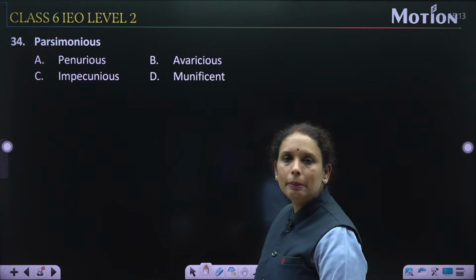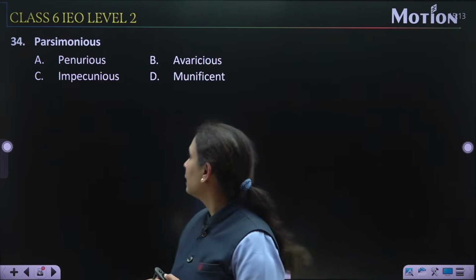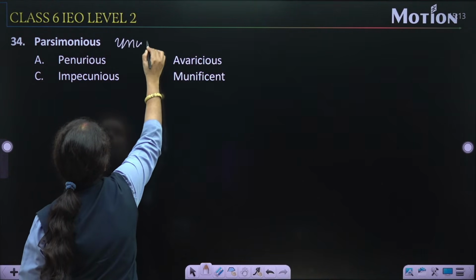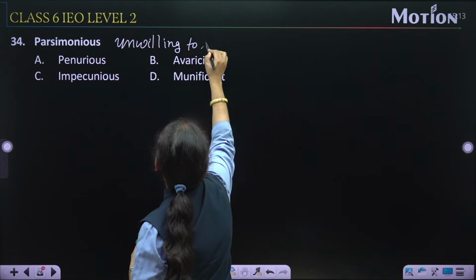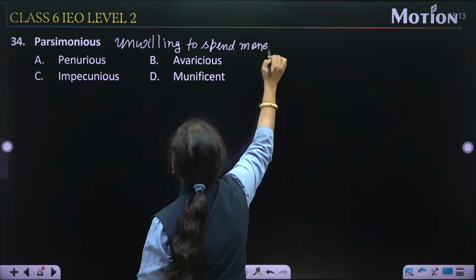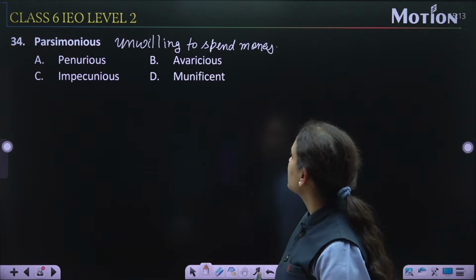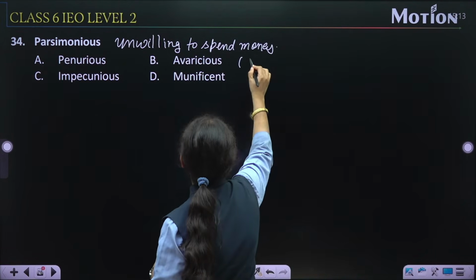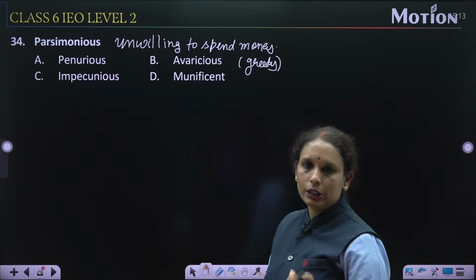Parsimonious. What is the meaning of parsimonious? That is unwilling to spend money. Okay. Parsimonious का क्या मतलब है? Unwilling to spend money. पैसा खर्च करने की बिल्कुल भी मंशा नहीं होना. Now look at the options. सबसे पहले हम देखेंगे avaricious. Avaricious का मतलब होता है greedy, like avaricious.